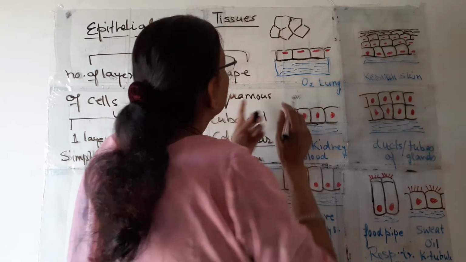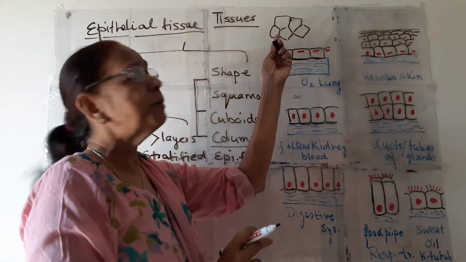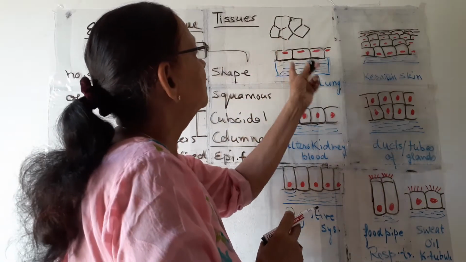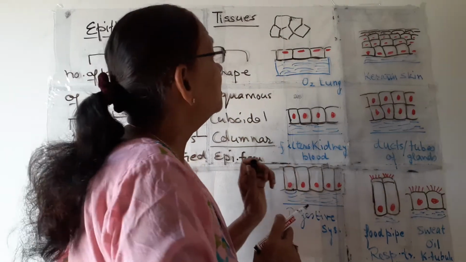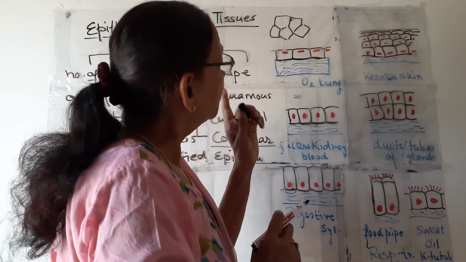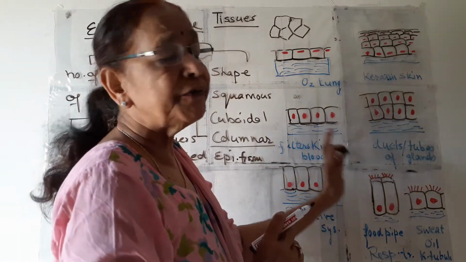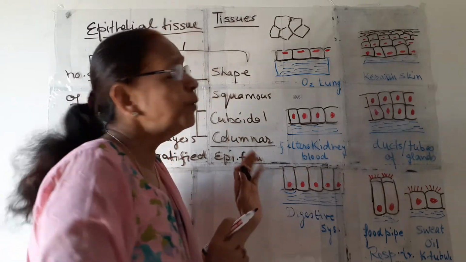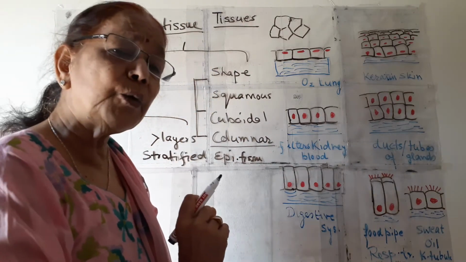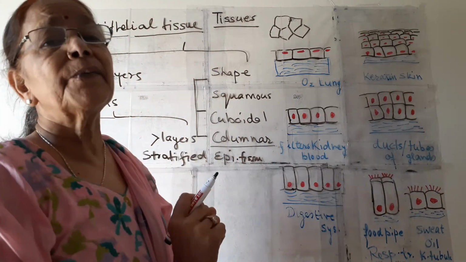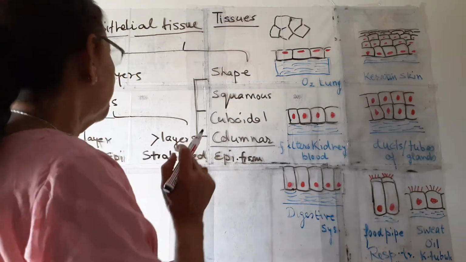So somewhat like the shape of a square, so that they are known as squamous tissue. One more thing about the epithelial tissue, before classifying them, we should know 2-3 special qualities of these epithelial tissue.